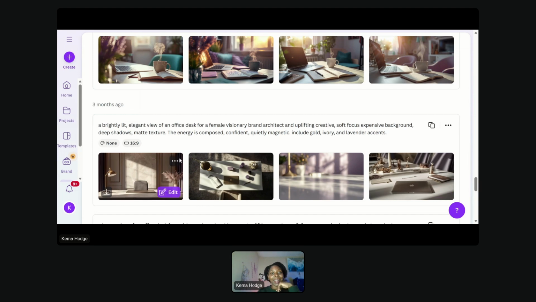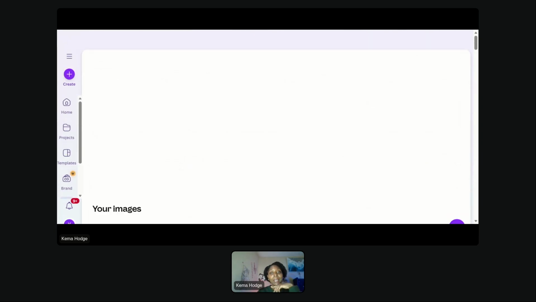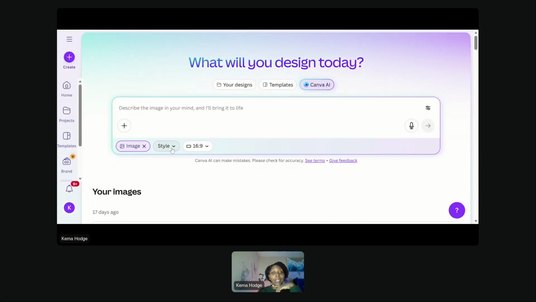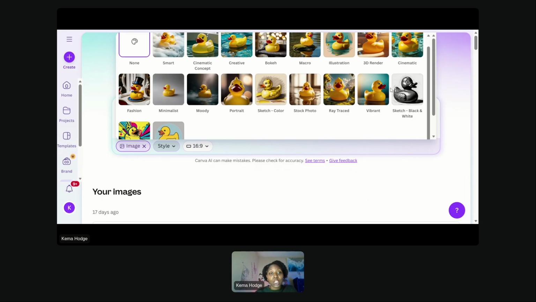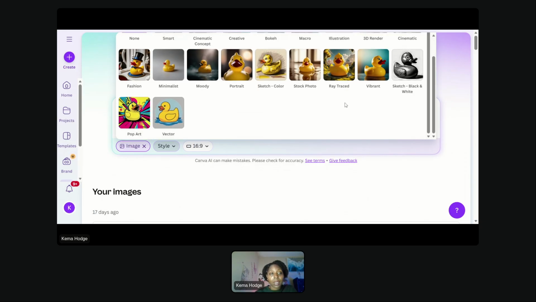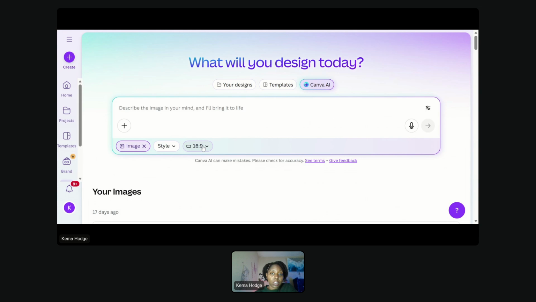So this is Canva AI, and that's just the images that you can create, right? And there are all of these styles. So you can choose fashion, you can do bokeh. Bokeh is what I think it is. Cinematic, illustration, pop art. So you can do all of these styles for your imagery and be very specific. And of course, you can choose the size.